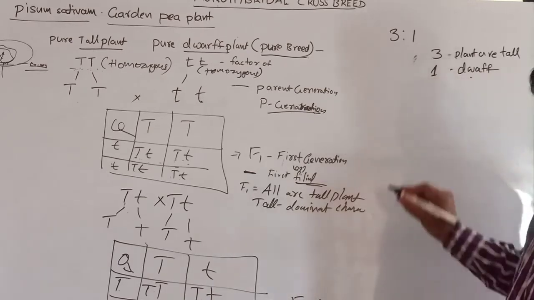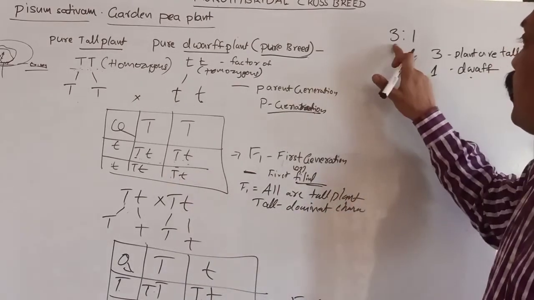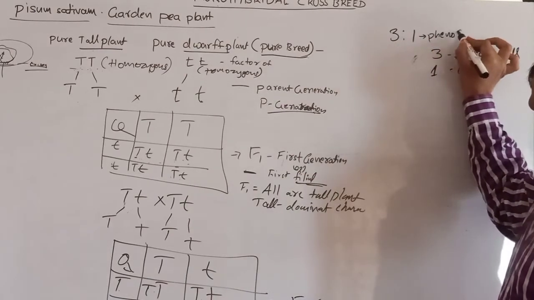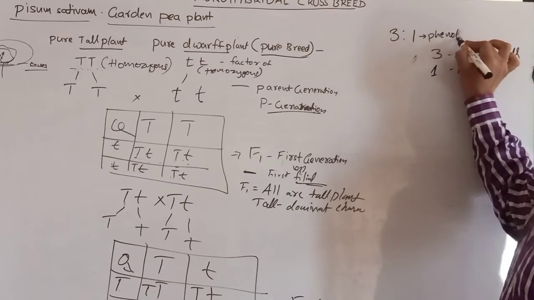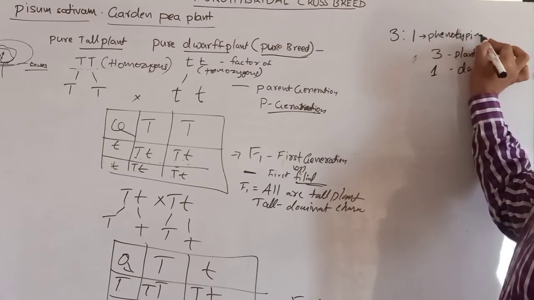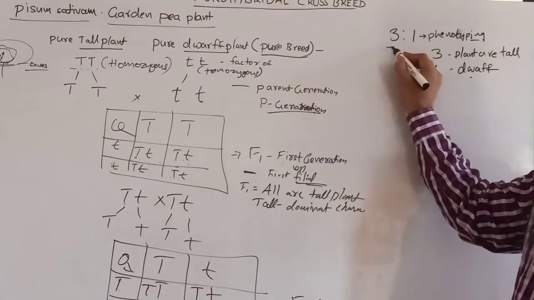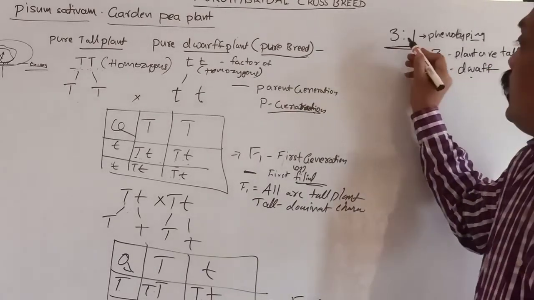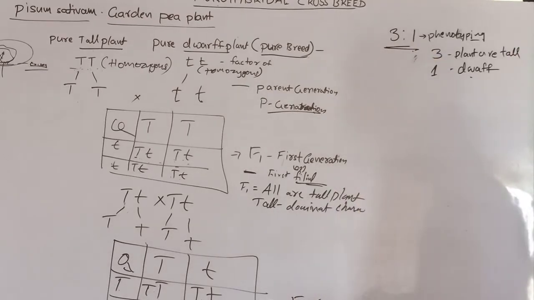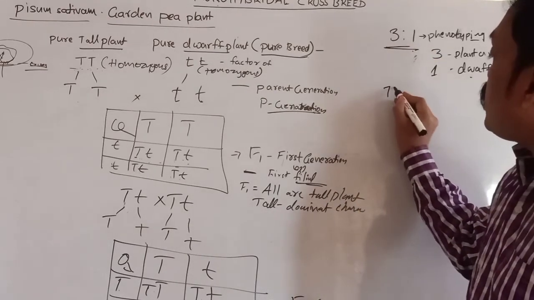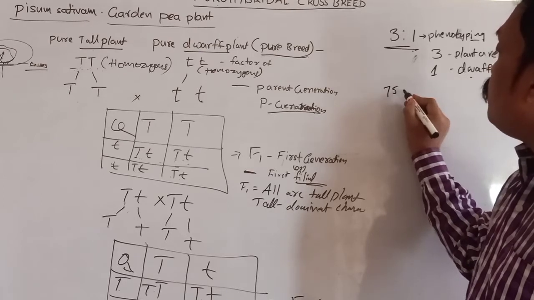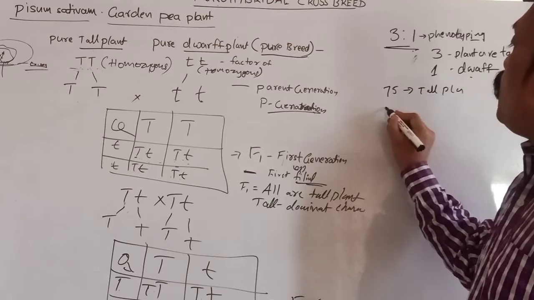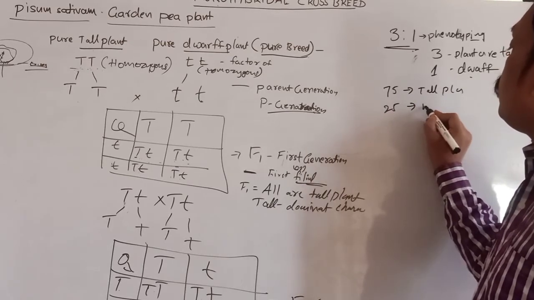The dwarf plant he got, that means this is the phenotypic ratio. Phenotypic means whatever exhibits on the outside. In the monohybrid cross, he got a 3:1 ratio of plants. 75% are tall plants and 25% are dwarf plants.